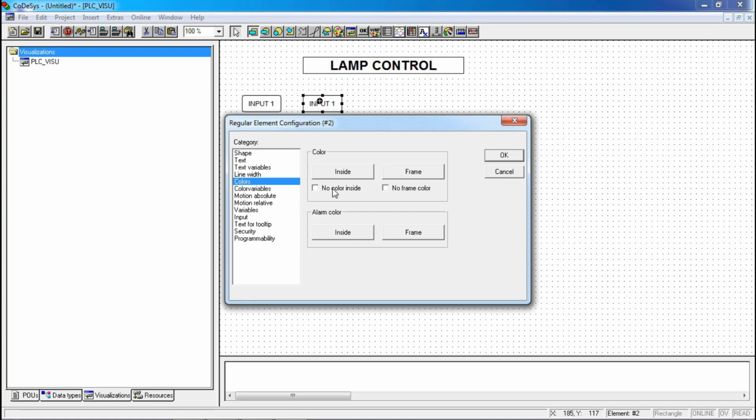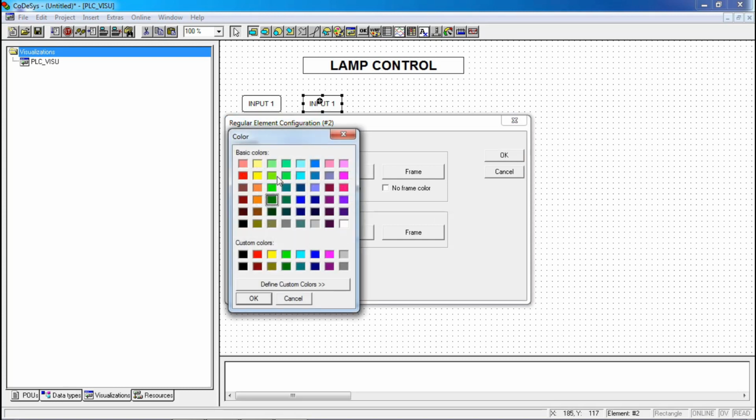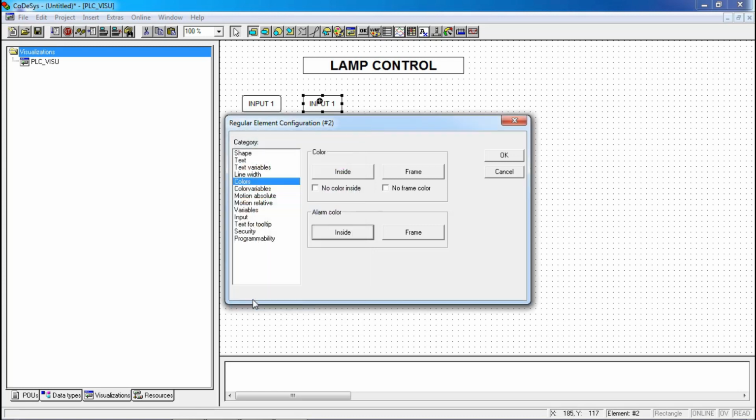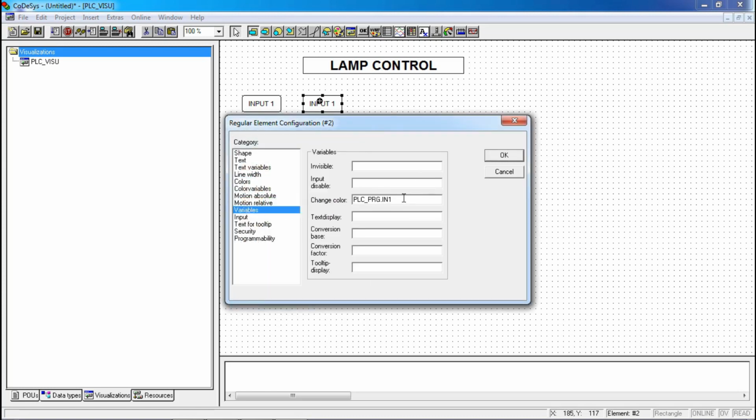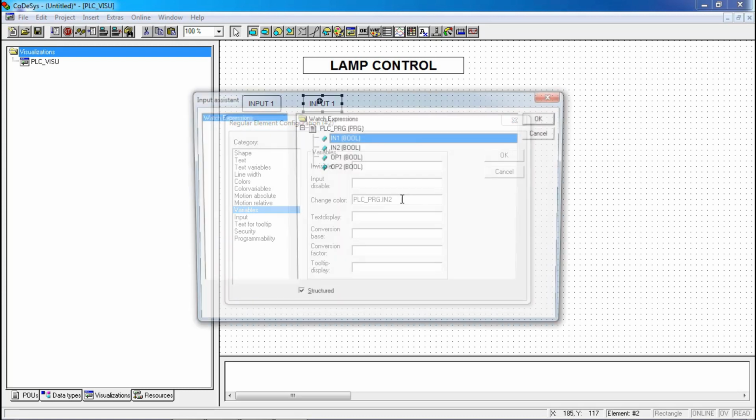As we copied the previous element, it will inherit the properties of the input 1 button, so no need to make any changes here, just change the variable name. Instead of input 1 it will be input 2, otherwise you can select from the input assistant by pressing F2.